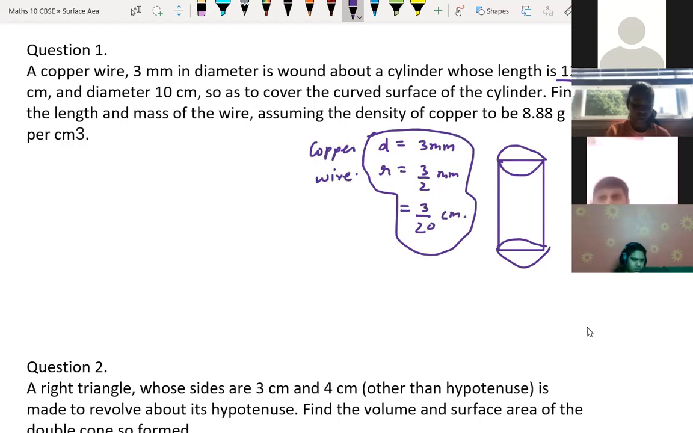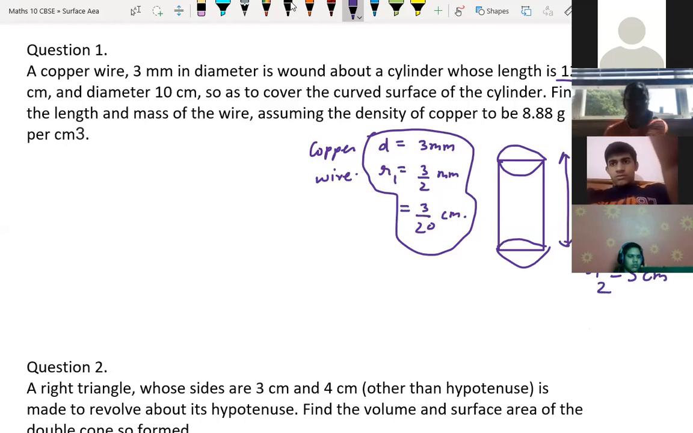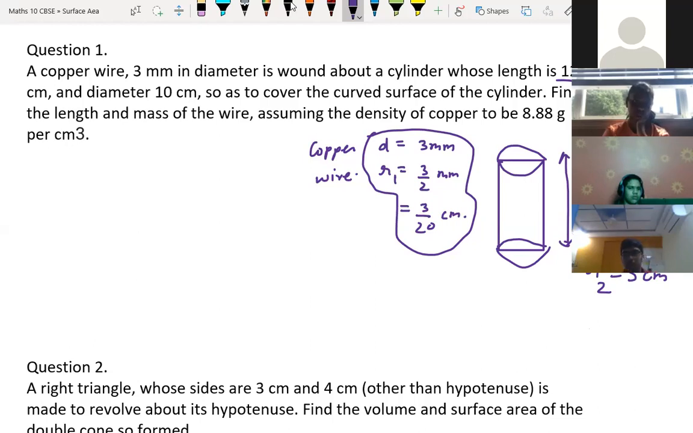And now we are talking about the cylinder. Length is 12 centimeter, and diameter is equal to 10 centimeter and radius is equal to 5 centimeter. We write here R1 and write here R2. So as to cover the curved surface area of the cylinder, find the length and mass of the wire. So how to find this?